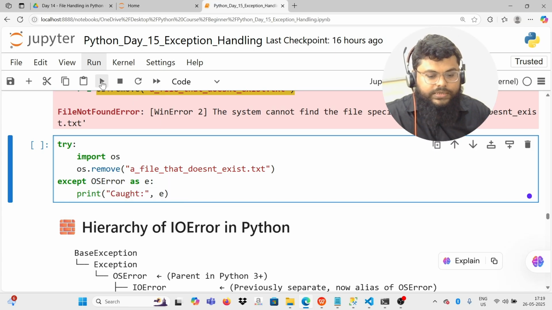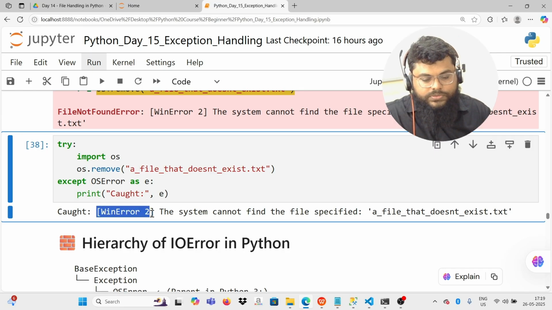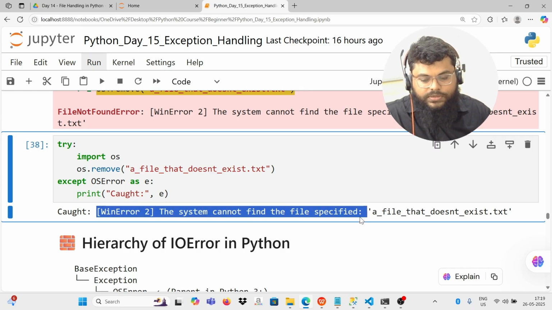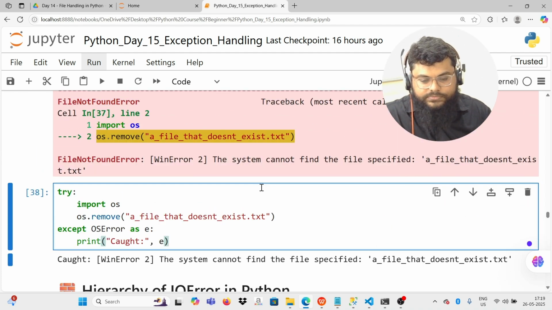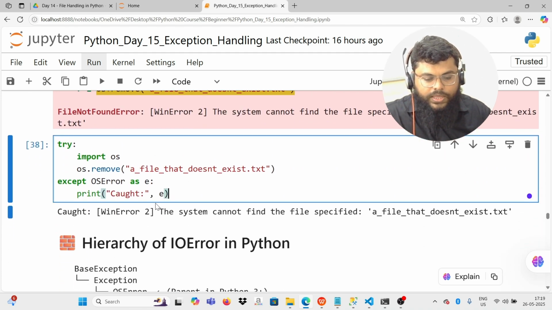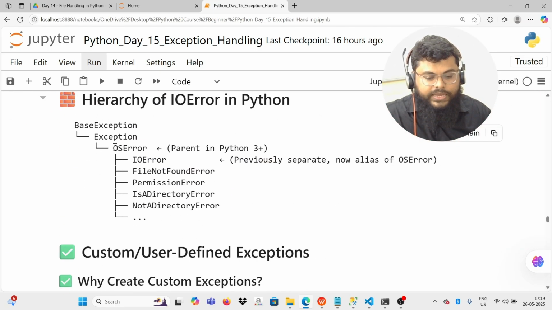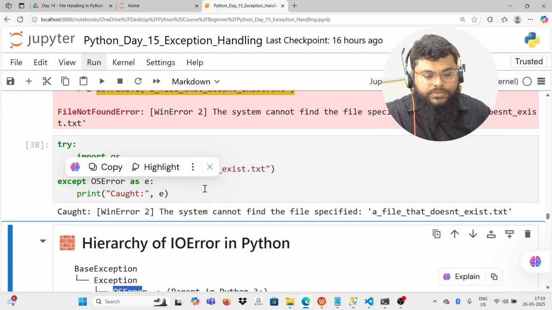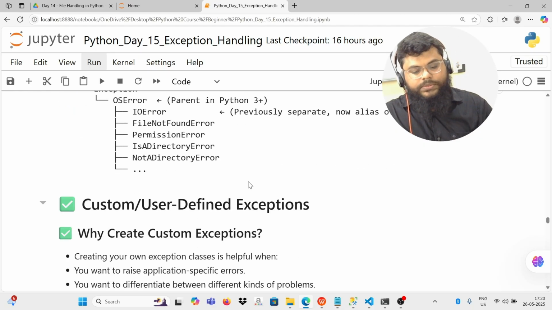So what is the exception type I'm giving? OS error. Still, it catches that type of error and says caught Windows error 2. The system cannot find the specified file. A file does not exist. So it gives the detailed message. Even though I did not use the file not found exception directly, I used the very high level parent type exception, and it worked out. So this is the hierarchy of IO error and OS error, under which we have file not found, permission error, all these. Okay.